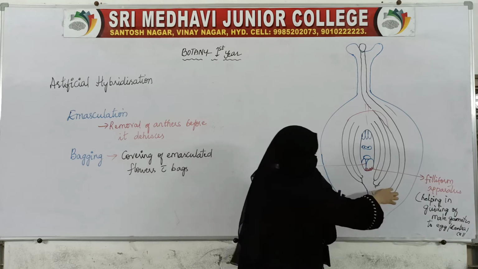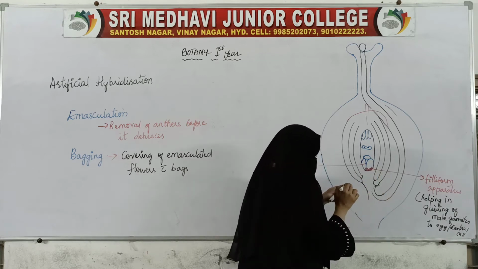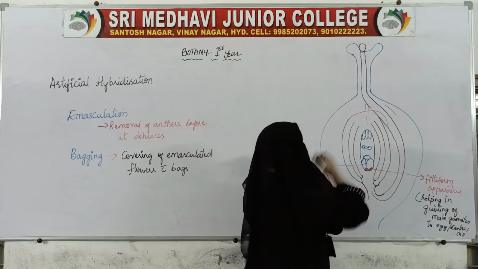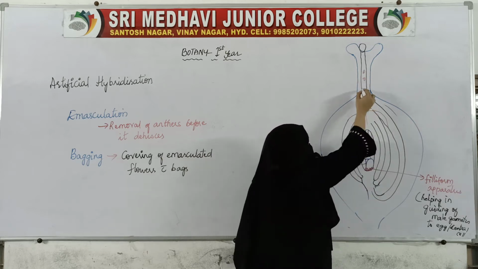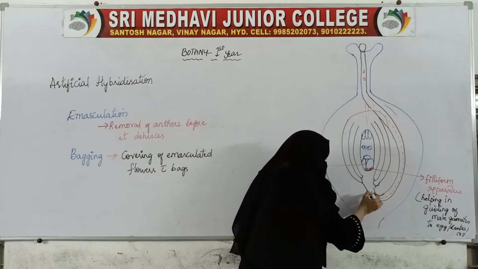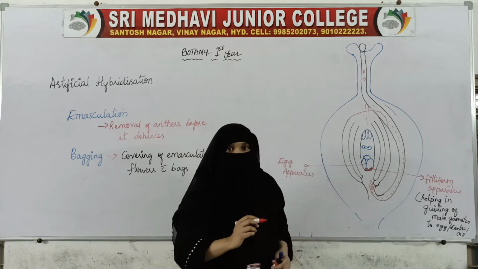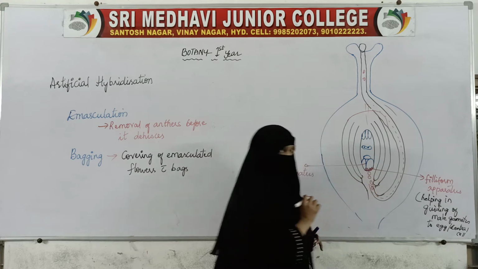So if this is the pollen tube, inside the pollen tube those two male gametes were there. This male gamete has transferred from here, so it came here. Now two male gametes are here, and they will be released somewhere.